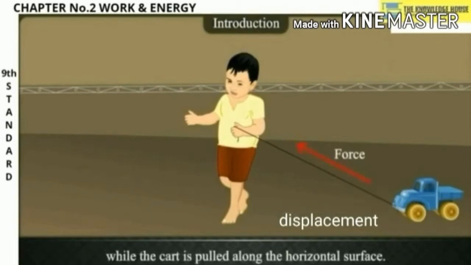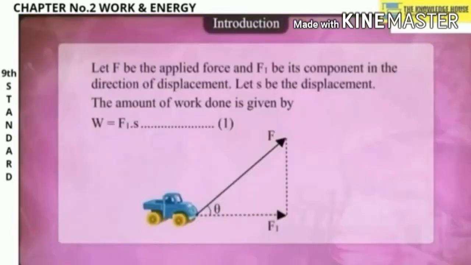The boy is pulling the toy cart along the horizontal surface, and the thread he is holding is at an angle. So an angle is created between the direction of the force and the direction of the cart.